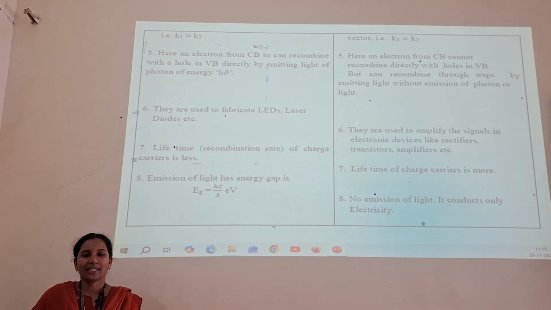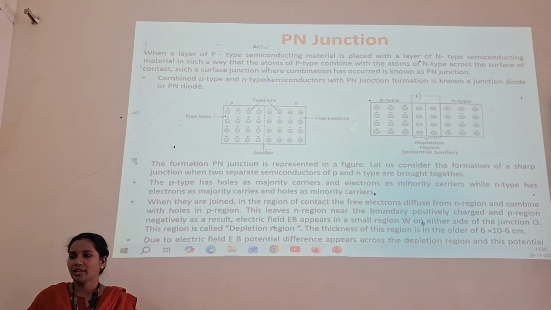Direct band gap semiconductors are used to fabricate LEDs and laser diodes, and indirect band gap semiconductors are used to amplify signals, in electronic devices and rectifiers. The lifetime of charge carriers is less in direct band gap and more in indirect band gap. The emission of light is Eg = hc/λ. There is no emission of light in indirect band gap semiconductors.